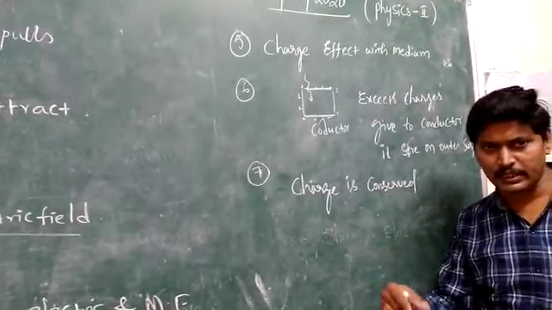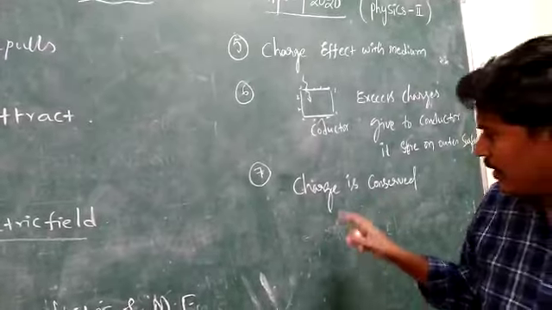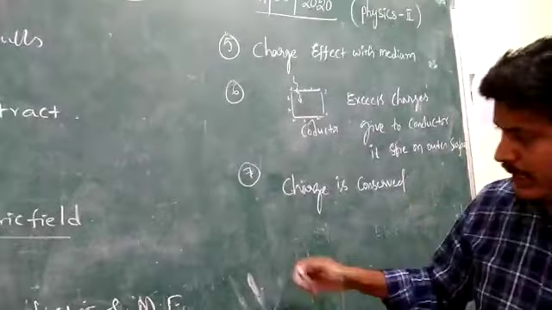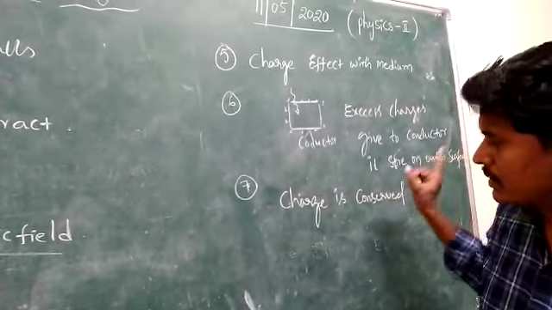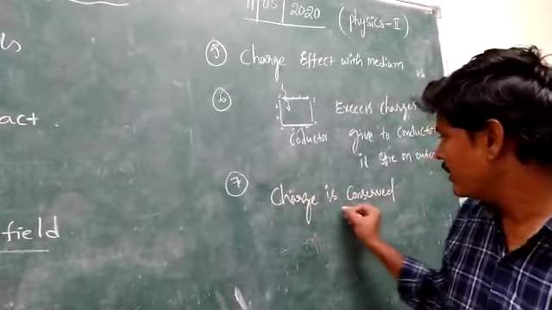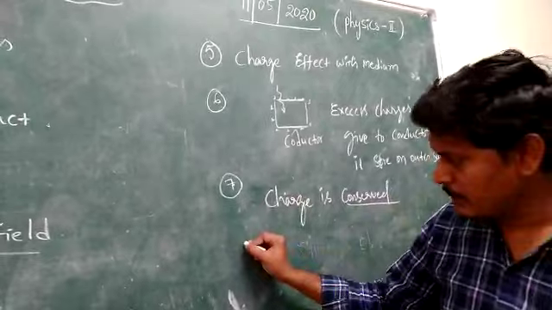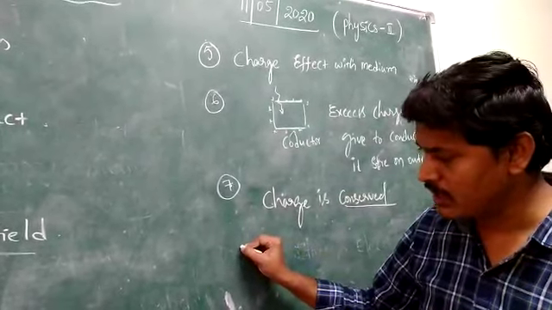New charges are not created and charges are not destroyed, they are just transferred. So the total charge remains constant. This is the law of conservation principle satisfied by charge.